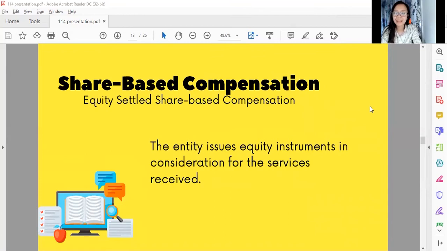A share-based compensation plan is an established compensation arrangement with the entity whereby its employees shall receive shares of capital in exchange for the services they rendered, or the entity incurs liabilities to the employees in amounts based on the price of its shares. Compensation plans such as these are usually used to motivate employees to perform well. Equity settled share-based compensation, by definition, is when the entity issues equity instruments in consideration for services received.